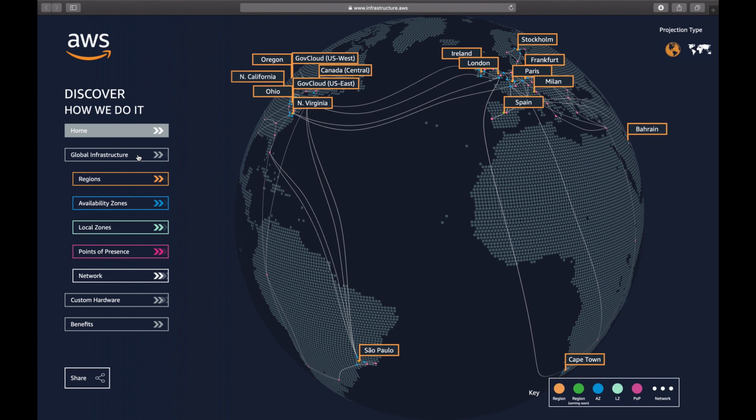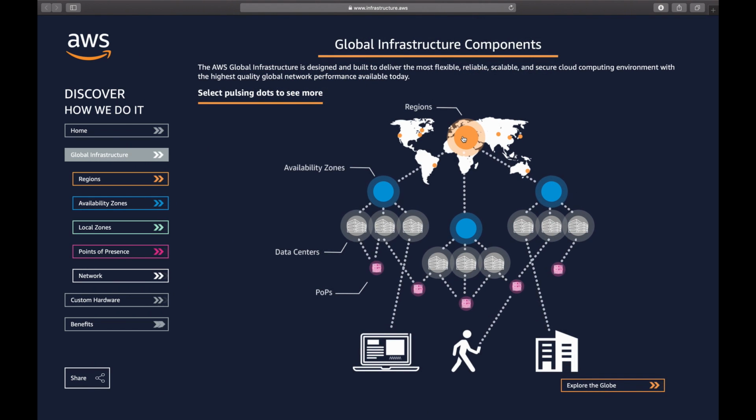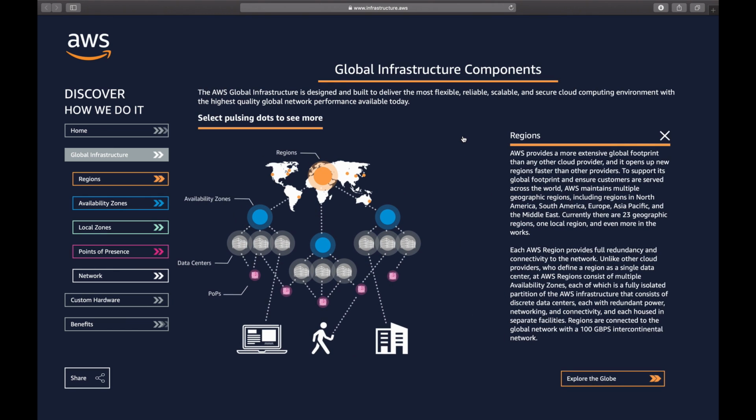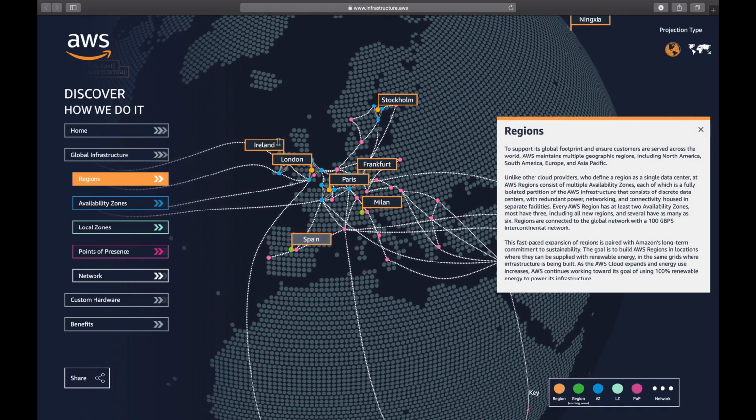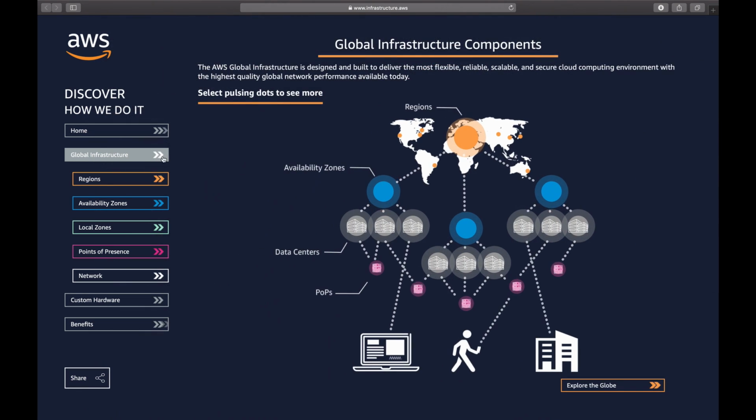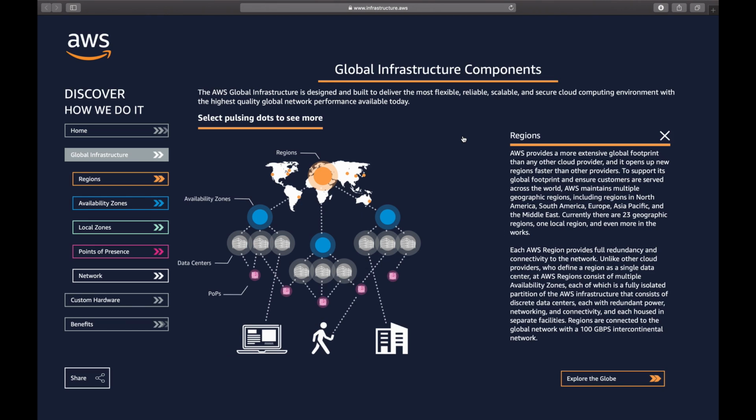To understand the infrastructure hierarchy, navigate to Global Infrastructure. Select the orange dot representing region. Region is a physical location around the world in the form of clusters of data centers. Each group of logical data centers is an availability zone. Each AWS region consists of multiple isolated and physically separated AZs within that physical area. This region is connected to the global network with the 100 Gbps intercontinental network. At the time of recording, AWS has 23 regions and most of these have 3 or more AZs.